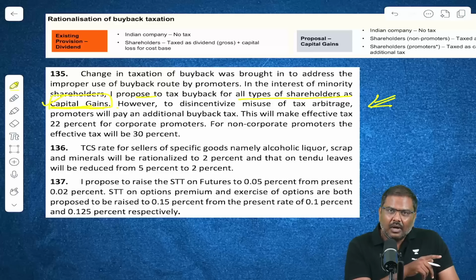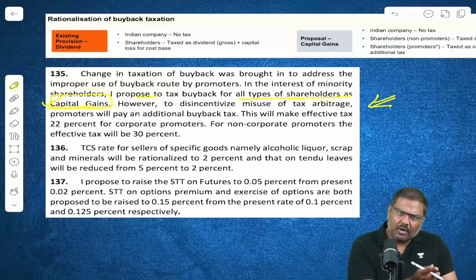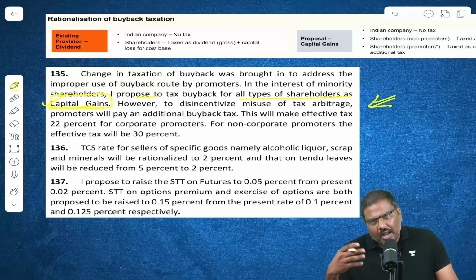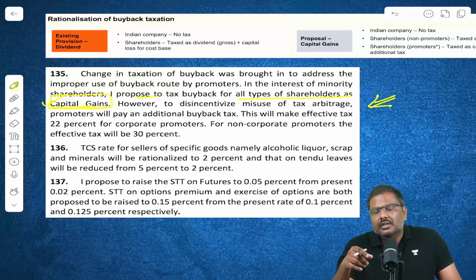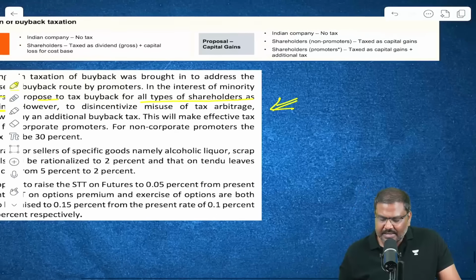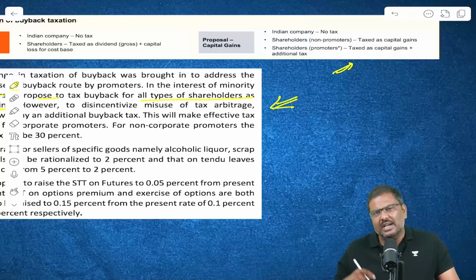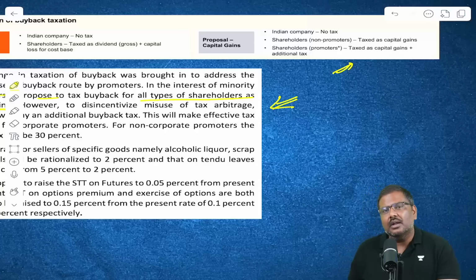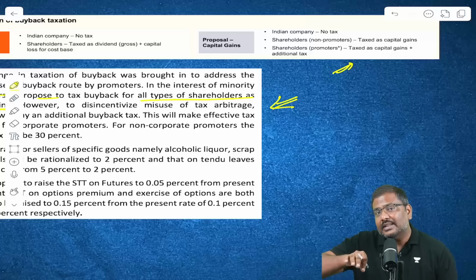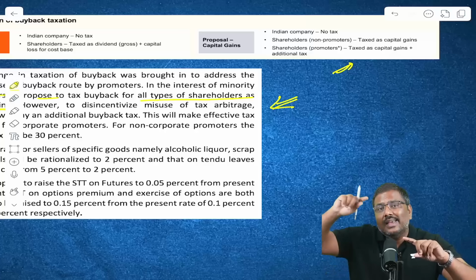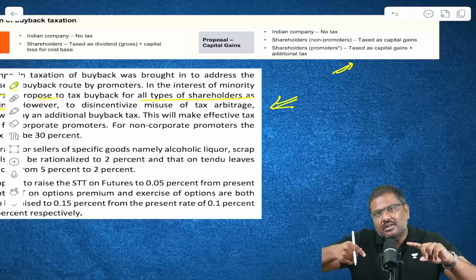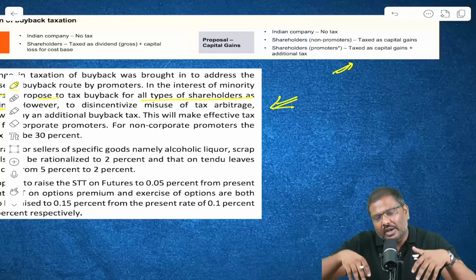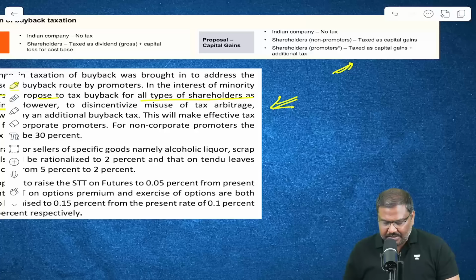Until now, it was treated as a dividend and accordingly the tax was imposed. Now, from this financial year, the share buyback will be treated in the form of capital gains, and the capital gains tax will be imposed and collected irrespective of whether you are a normal equity shareholder or a promoter shareholder. If you're a promoter, in fact, the government of India has proposed higher level of taxes, additional taxes in excess of the capital gains tax.